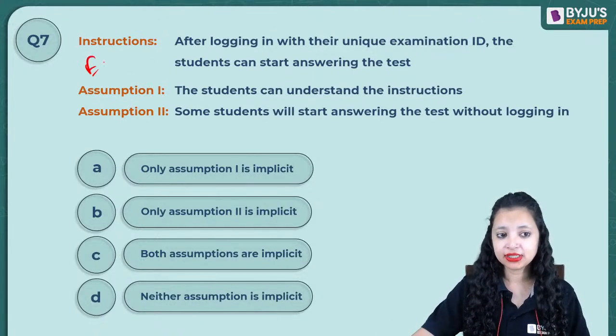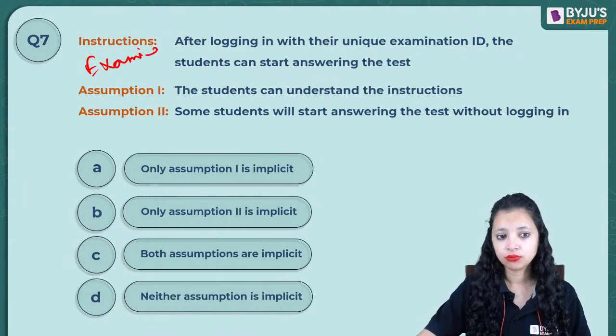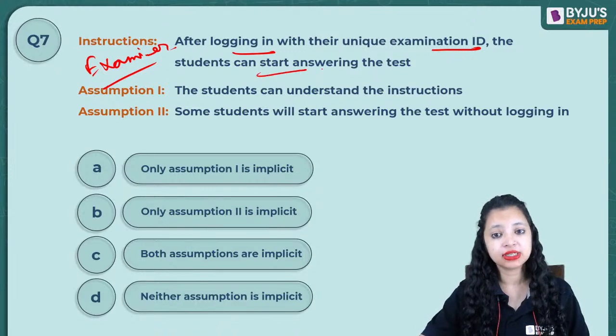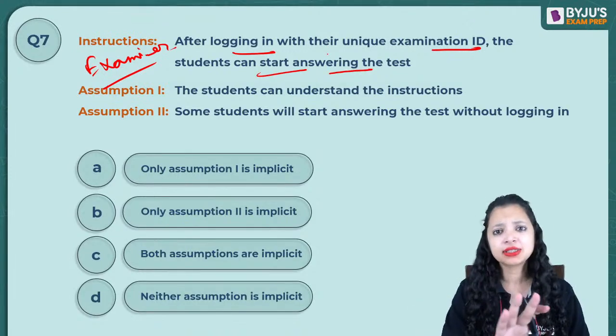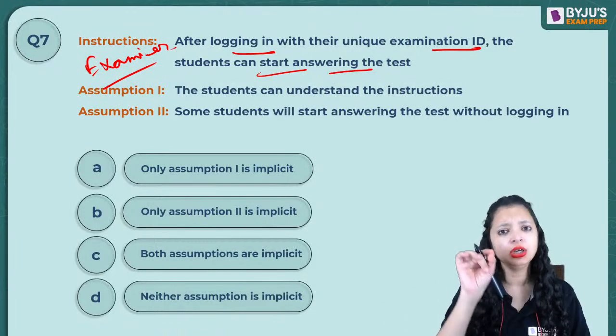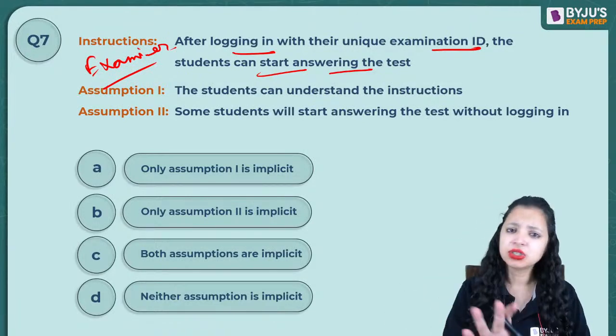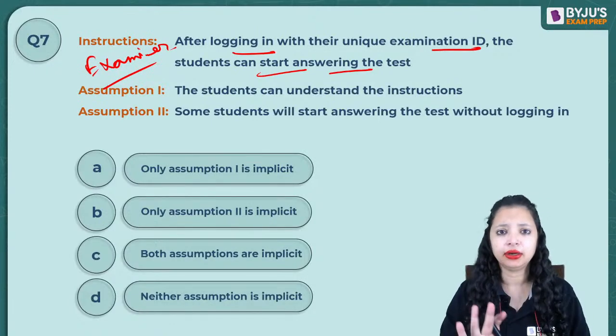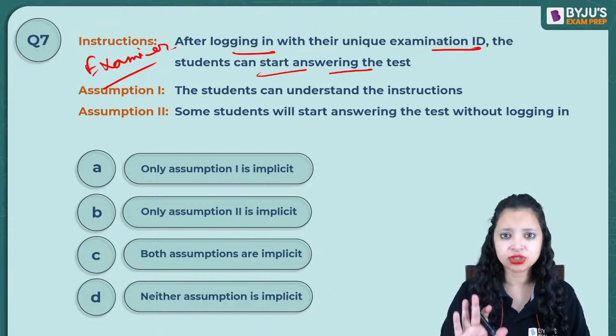The examiner says that after logging in with the unique ID, you can start answering the test. That means if this is an instruction given by the examiner, he believes the students are going to listen to him and follow him. And the students understand the instructions. That's exactly why the instructions are given.